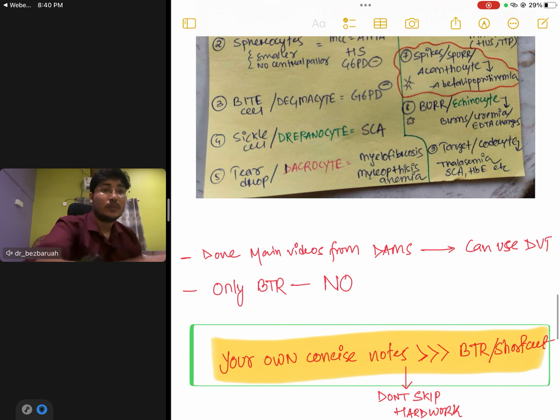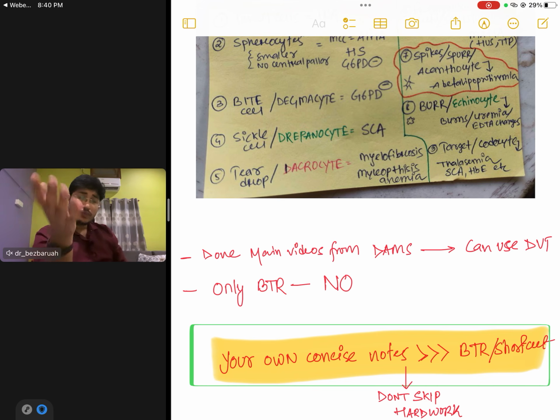Now, if you have done main videos from DAMS, you can use DVT. Why? Because the teachers are the same, giving the same lecture. Dipti ma'am will teach from main videos, she will teach you DVT. So there is no difference of source, so you can use DVT.